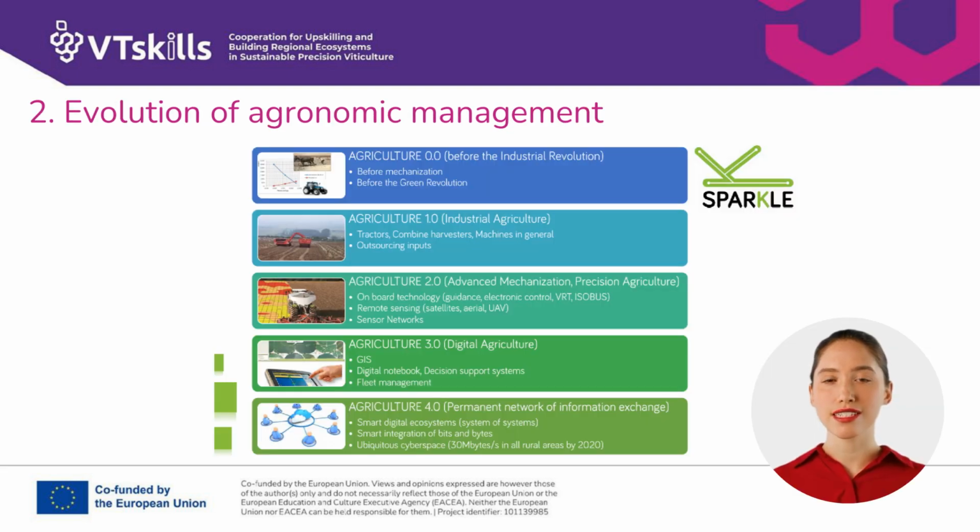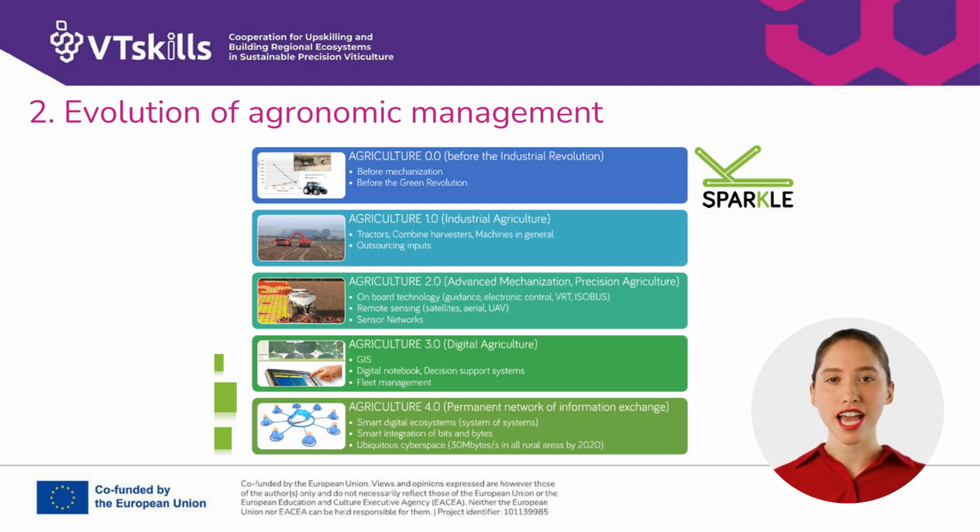The image illustrates the evolution of agriculture through distinct historical stages, conceptualized as Agriculture 0.0 to Agriculture 4.0. Agriculture 0.0, preceding the Industrial Revolution, represents farming before mechanization and the Green Revolution. This is followed by Agriculture 1.0, or industrial agriculture, characterized by the introduction of tractors, combine harvesters, and general machinery, along with the outsourcing of inputs.